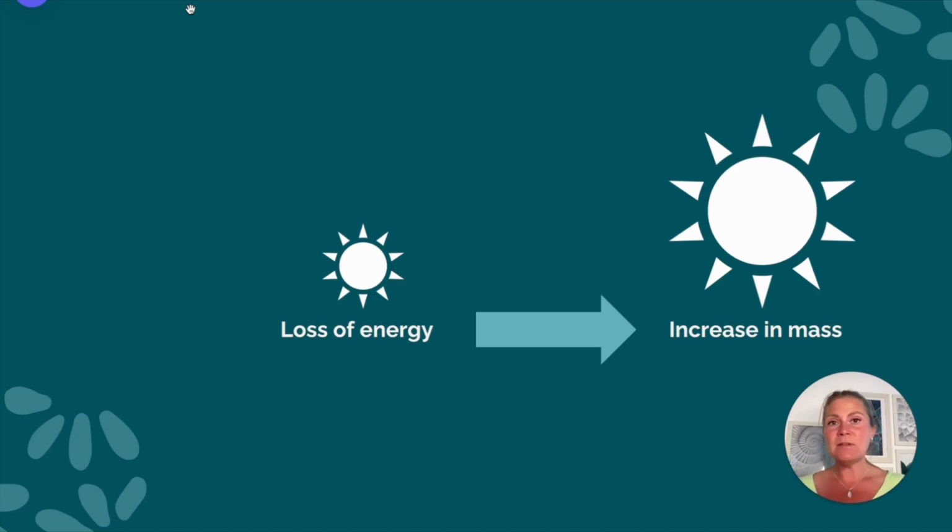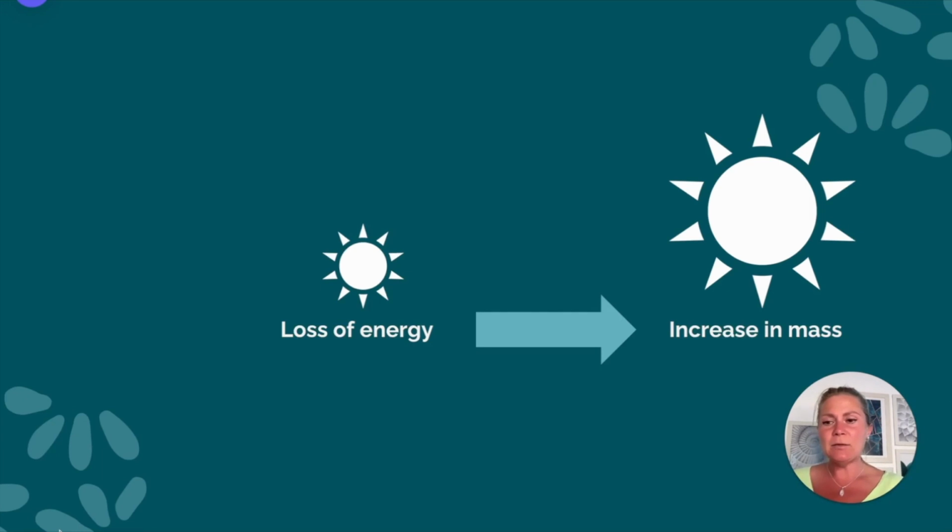And there's a physics law that all systems in the universe follow, and that is E equals mc squared. We all learned it in school. And that means when we have a loss of energy, the mass will have to increase in order to make up for the loss of that energy. And so obesity is a sign of a loss of electrons, of this energy.